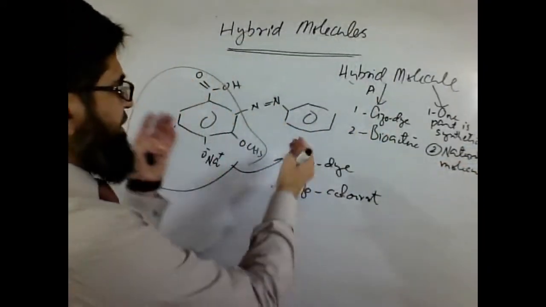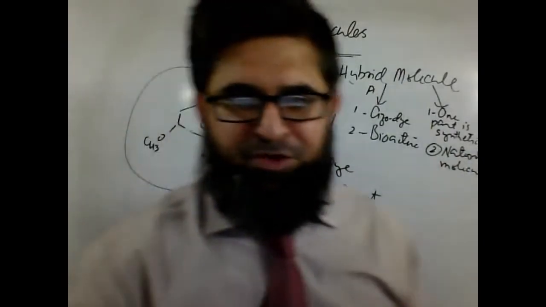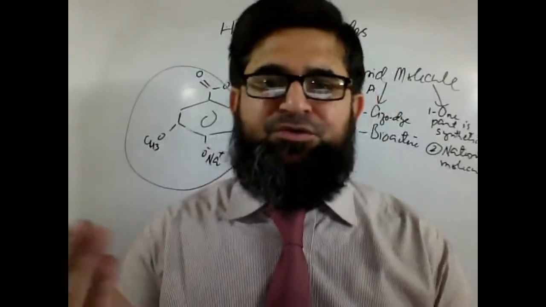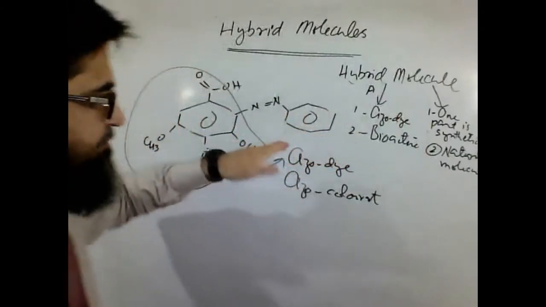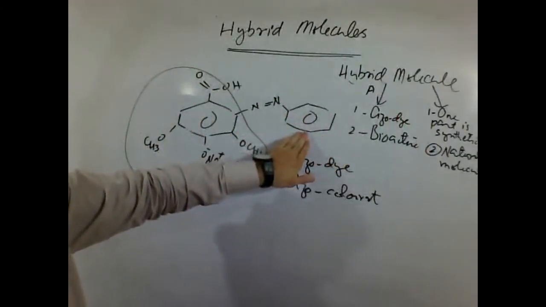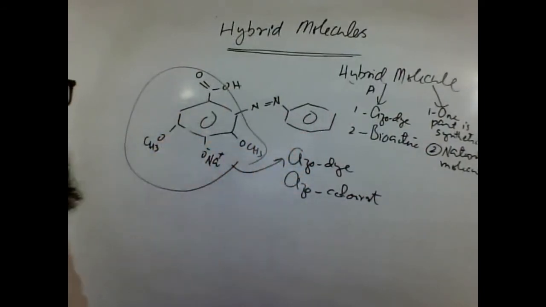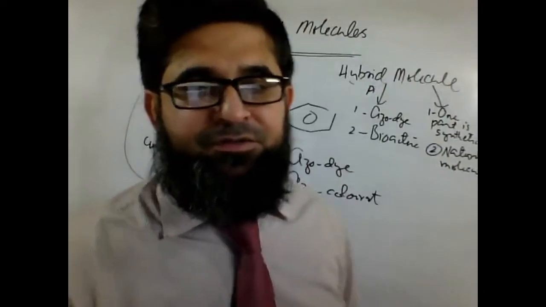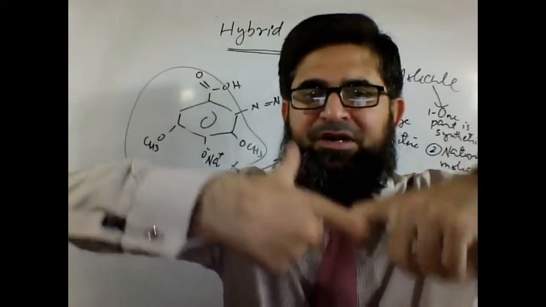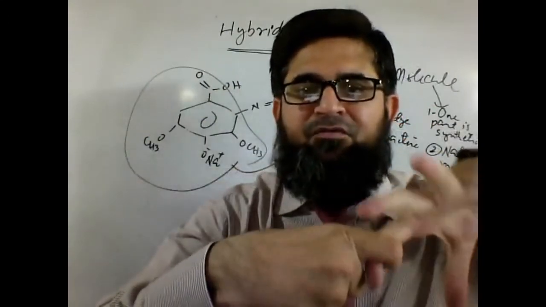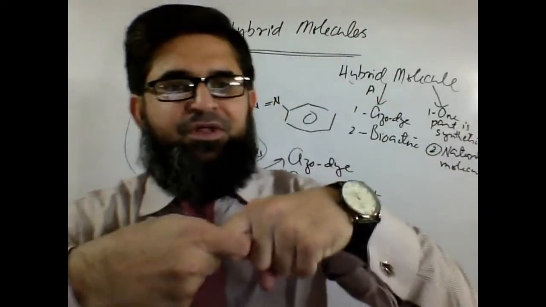So a combination of a synthetic and a natural can be called a hybrid molecule, because we have combined two molecules together through a reaction here. One belongs to a synthetic background, synthesized in industry. The other molecule has been retrieved from a plant. So a combination of natural along with synthetic, the resultant molecule is a hybrid. One part synthetic, one part natural. So it's a sort of hybrid molecule in one way.